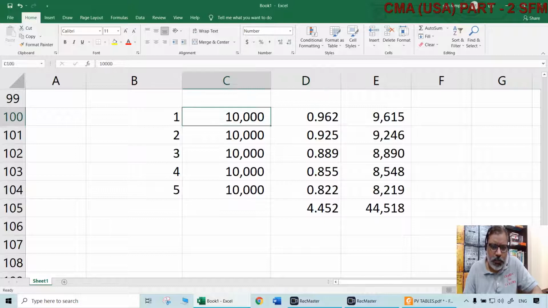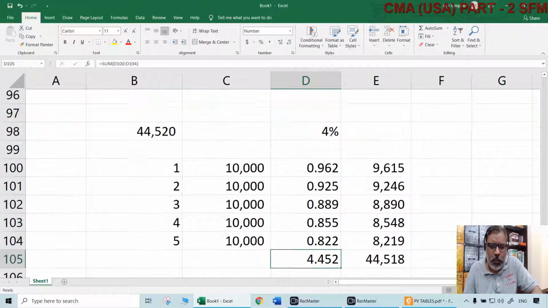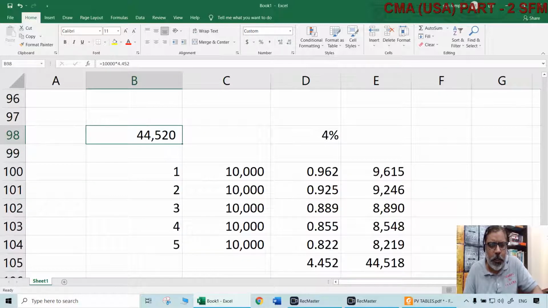Why? Because the amount is the same. You don't need to multiply the cash flows individually. Rather than that, straight away you can multiply whatever that periodic cash flow is, that is 10,000, with the annuity factor from the tables, 4.452.